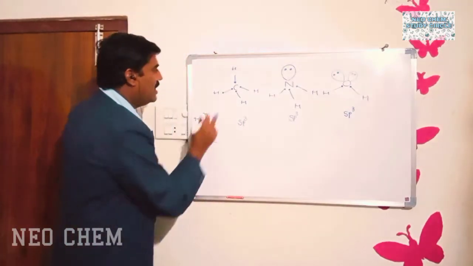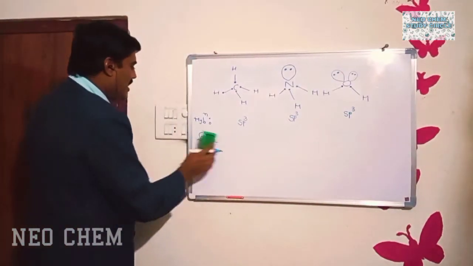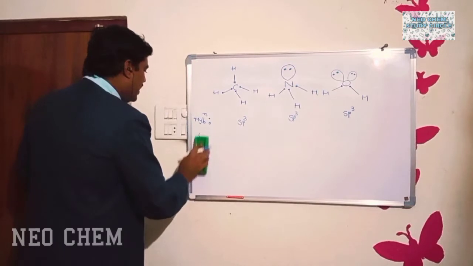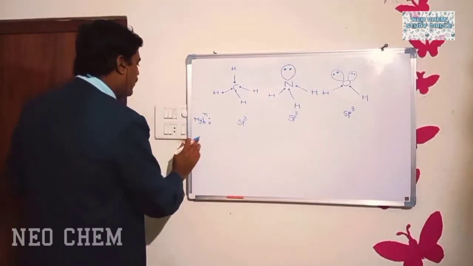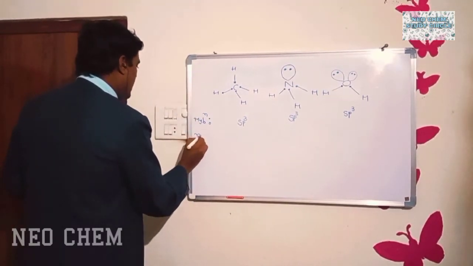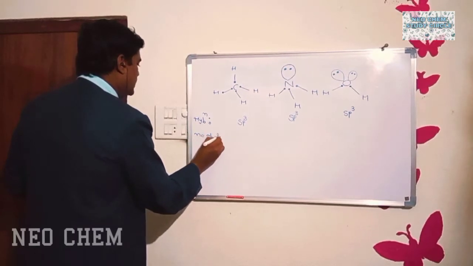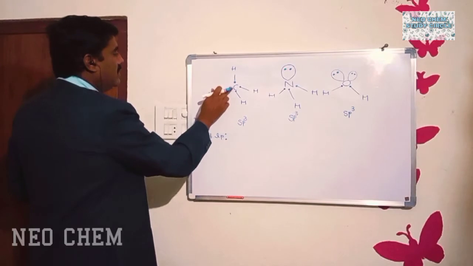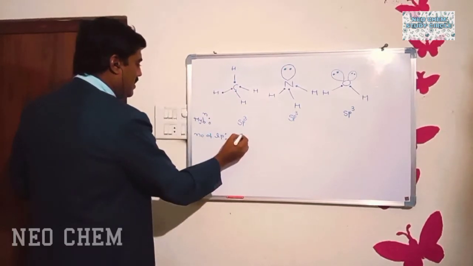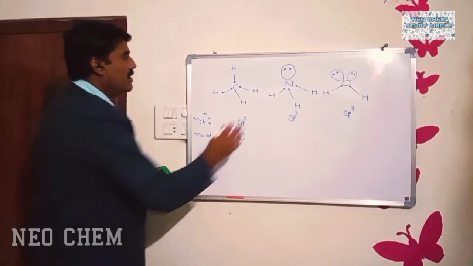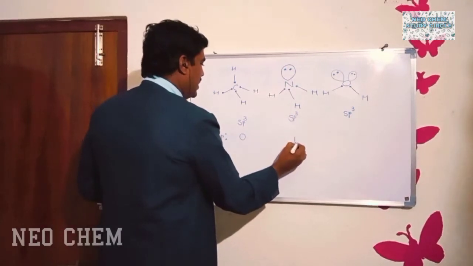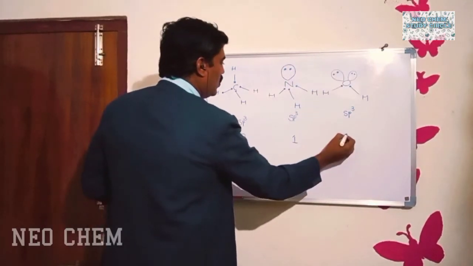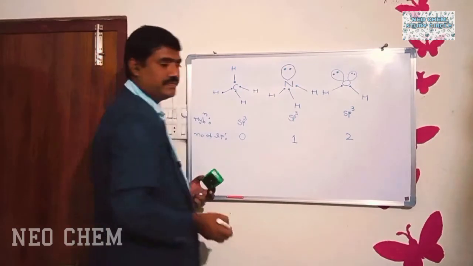Here, if you write, before the geometry, the number of lone pairs over the central atom: there is no lone pair of electrons over the carbon, so the number of lone pairs is 0. Where 1 lone pair of electrons is there, and here 2 lone pairs are there.